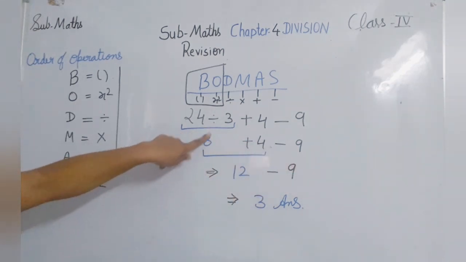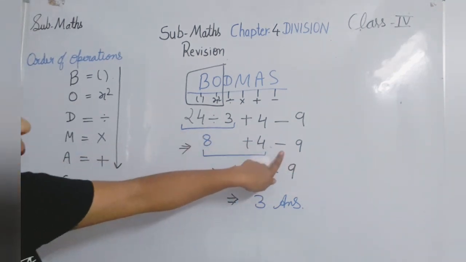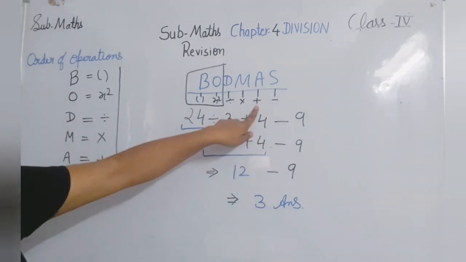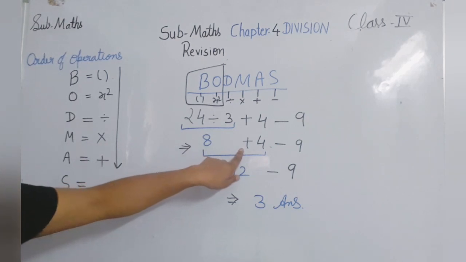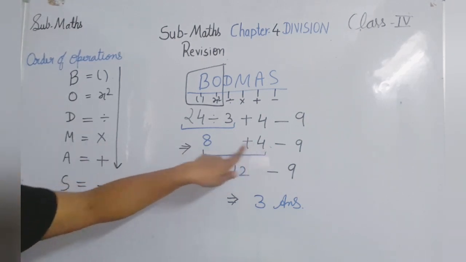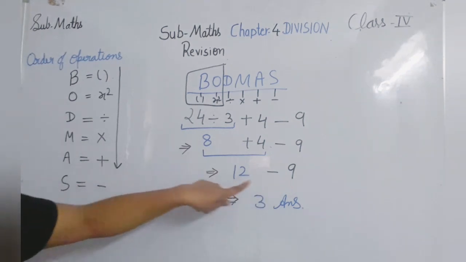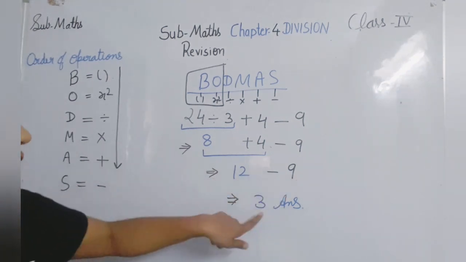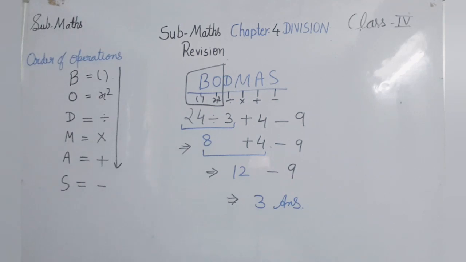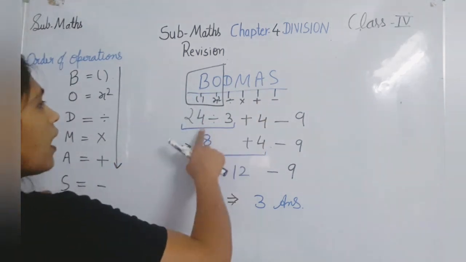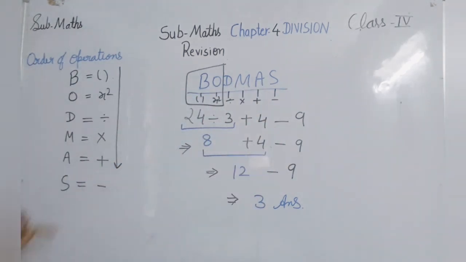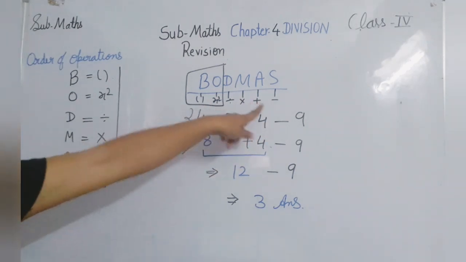Now after division, next we have plus and minus. If plus and minus are both there, we have to solve plus first. So first we'll do 8 plus 4. 8 plus 4 is 12. The rest we'll write as it is. Now at the last, 12 minus 9 is equal to 3. It means we have to solve these operations according to the BODMAS rule.